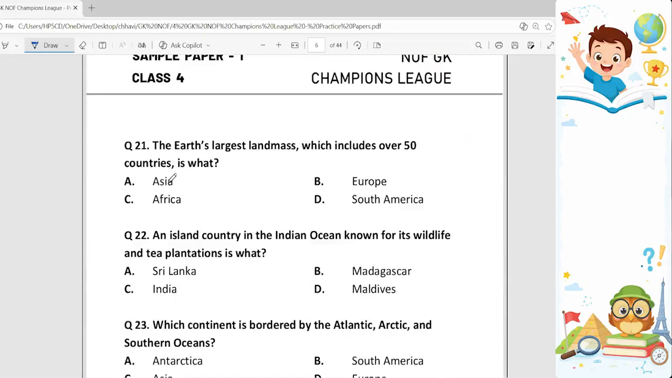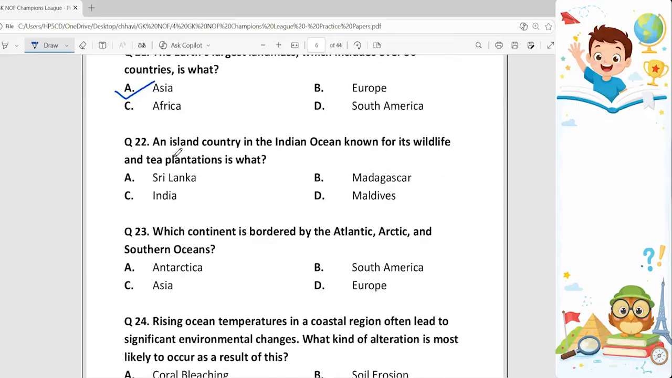Question number 21. The Earth's largest landmass, which includes over 50 countries, is what? So for this, the answer is Asia. Asia is the Earth's largest landmass, which includes over 50 countries. Okay. Next question. An island country in the Indian Ocean known for its wildlife and tea plantation is what? So our correct answer to this is option A, Sri Lanka.